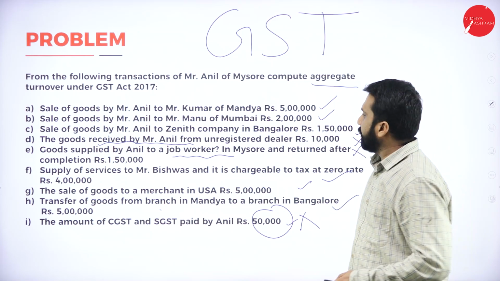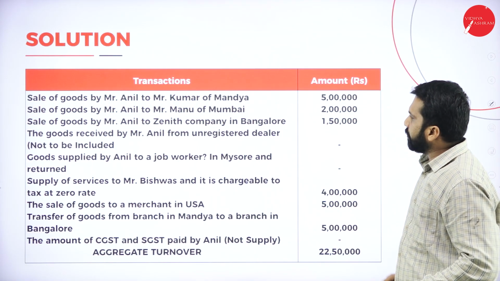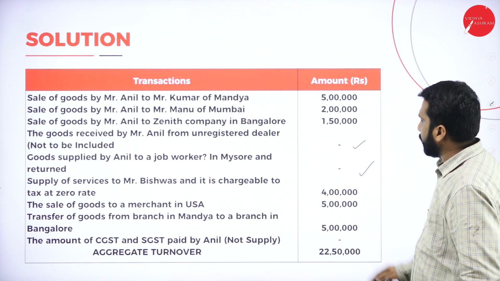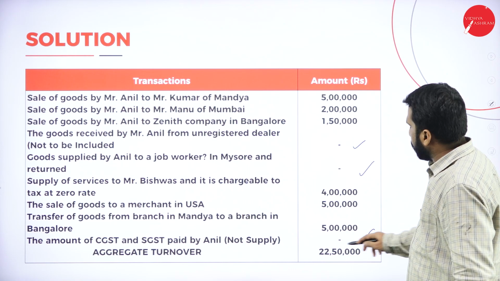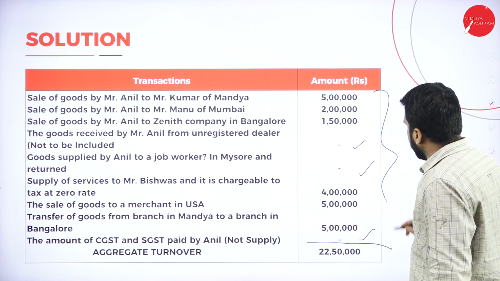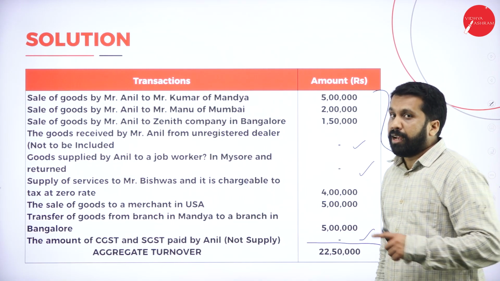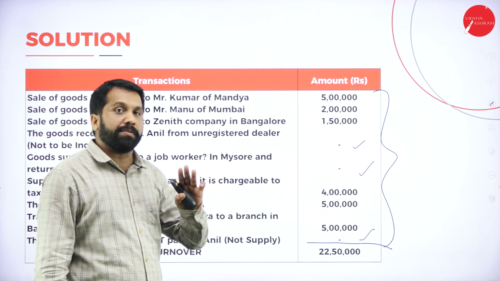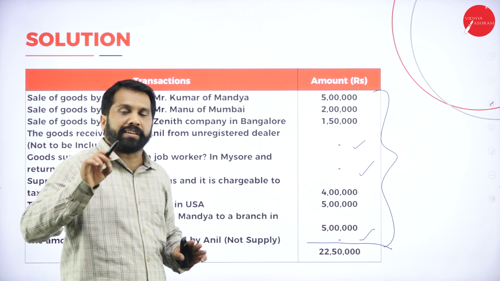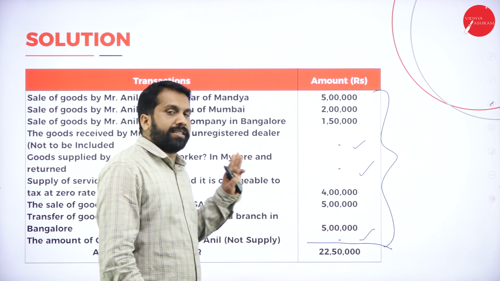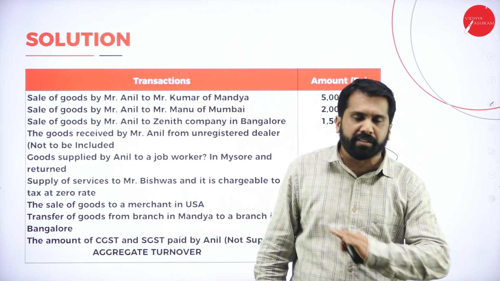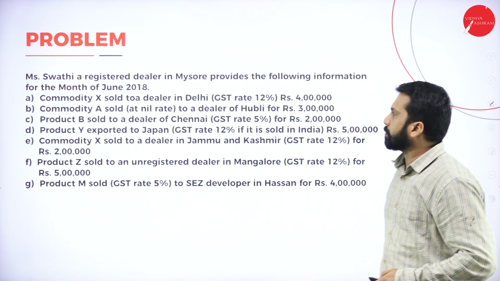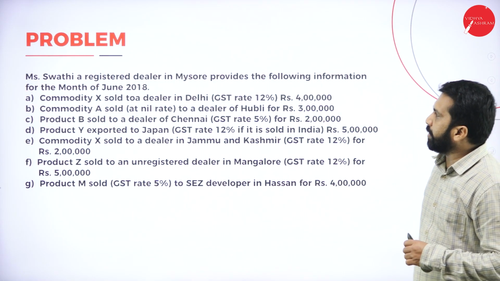Hope you are clear. Yes, see, we have taken everything. Job work we have not taken, and anything which is received we have not taken, and GST whatever paid we have not taken. Add everything, you will get your aggregate turnover. Other than these three, remember I am telling once again, if question asks to calculate aggregate turnover, other than these three you should take everything. Hope you are clear. Good.